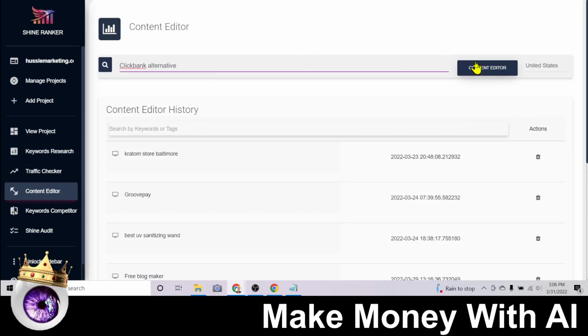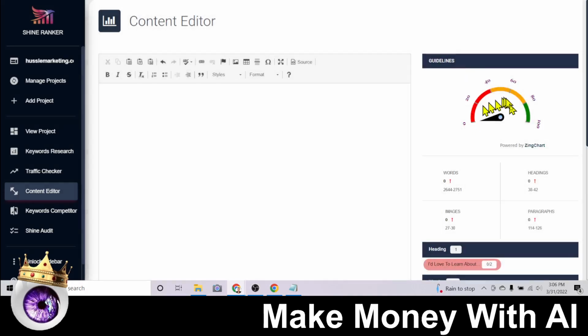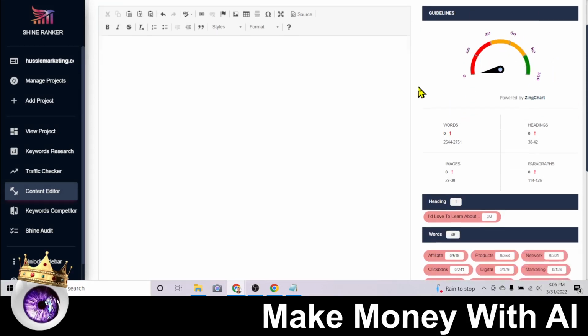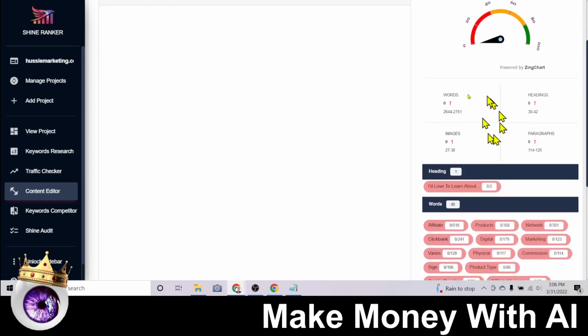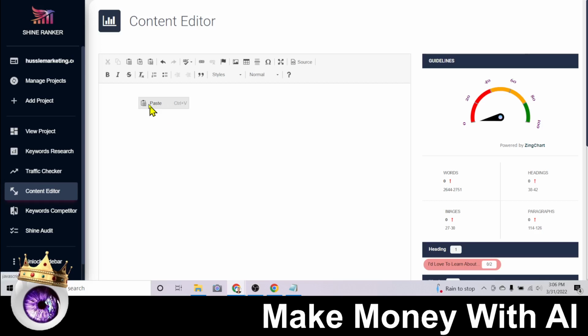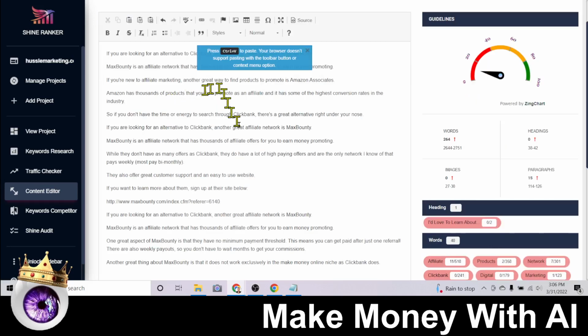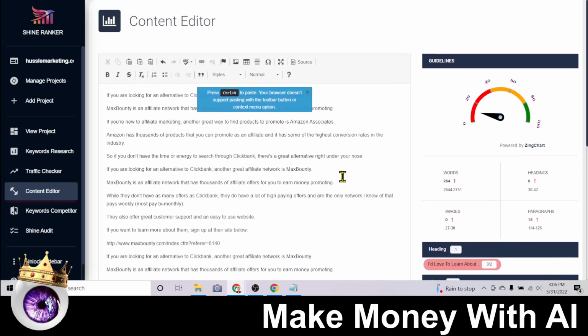All right, so we will click on Content Editor, and it's going to take just a second to pull this up. But what this is going to do is allow us to create content, and at the same time, this tool is going to show us how optimized the content is here with this little gauge over here. And it gives us keyword suggestions, it gives us heading suggestions, word count suggestions, all that. So what we're going to do is just start by pasting this content in here, and you can see that needle jump a little bit there.